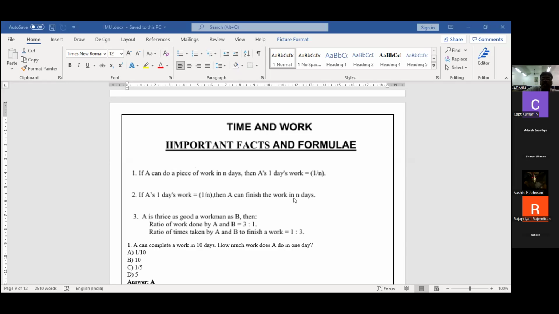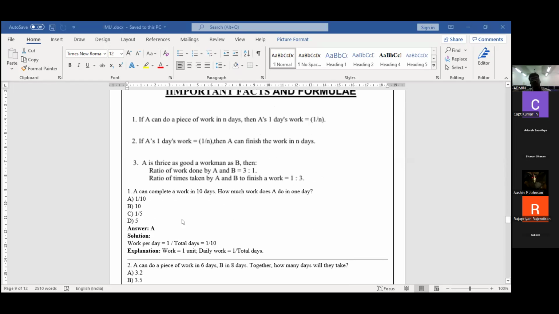A can finish the work in n days. That's all, a simple concept only. For example, if I am going to complete the work in 5 days, then first day I complete 1 by 5, second day 1 by 5, third day 1 by 5, fourth day 1 by 5, fifth day 1 by 5. If I take the LCM, 5 by 5, so 1. So in 1 day, how much do I complete? 1 by n only.